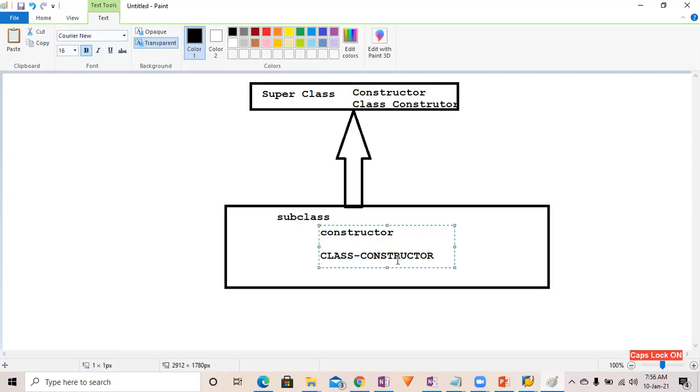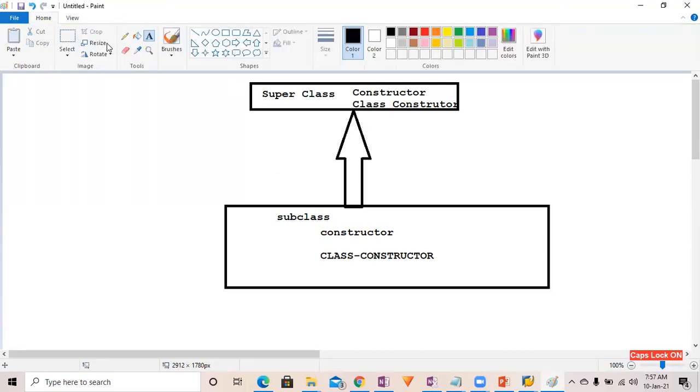This is a typical scenario which is generally asked in interviews. The interviewer can draw a diagram and ask that, suppose you have a superclass with constructor and class constructor defined, and a subclass inheriting from the superclass with its own constructor and class constructor.